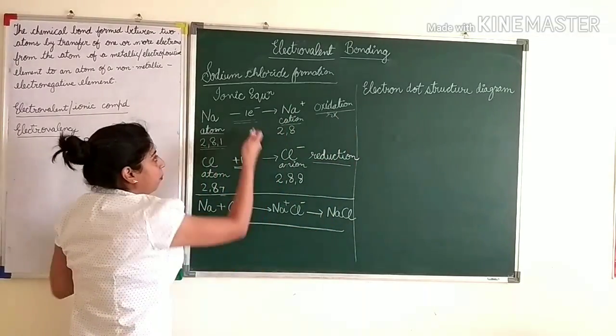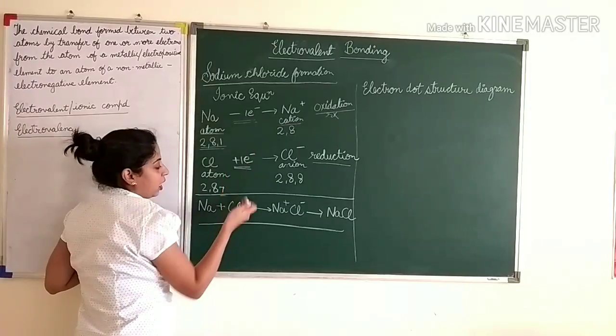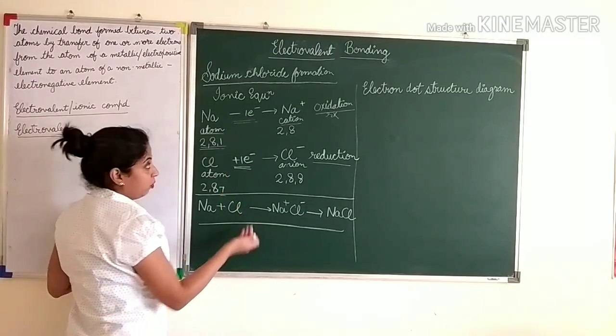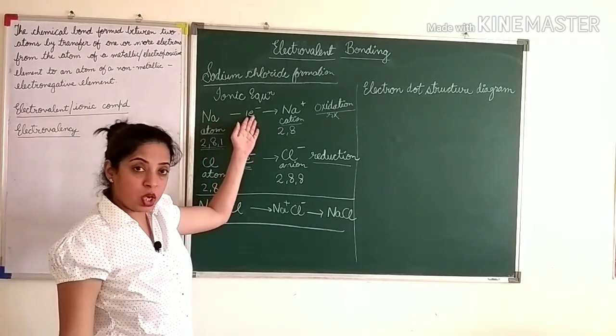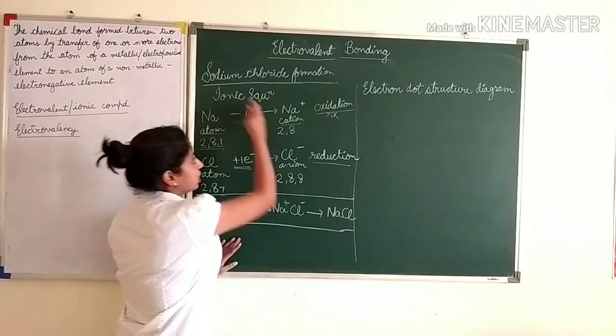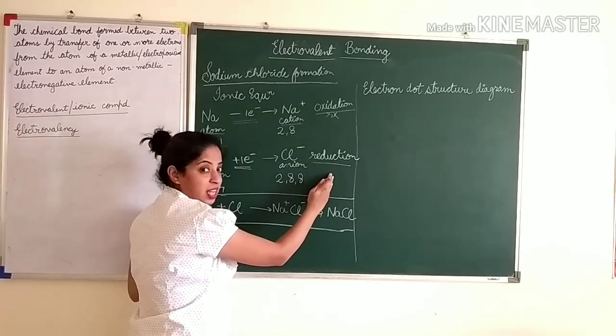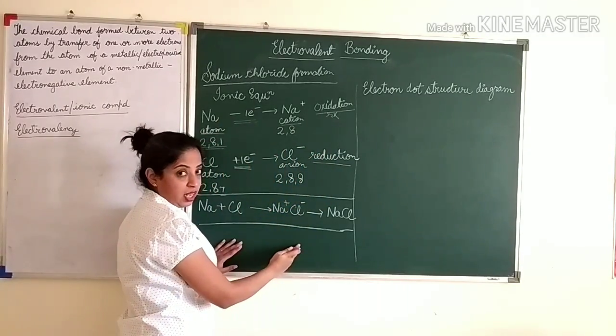And then when you add up, please don't add plus electron and minus electron here. They both get cancelled, so the electron doesn't come here. Because the number of electrons lost by the cation will be equal to the number of electrons gained by the anion. So this is the perfect way to write the ionic equation. You will not lose marks anywhere if you follow everything that I have told.